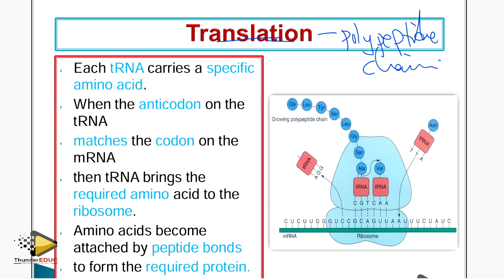So it depends on how you have described it, but the description doesn't matter as long as you talk about what we want from you.